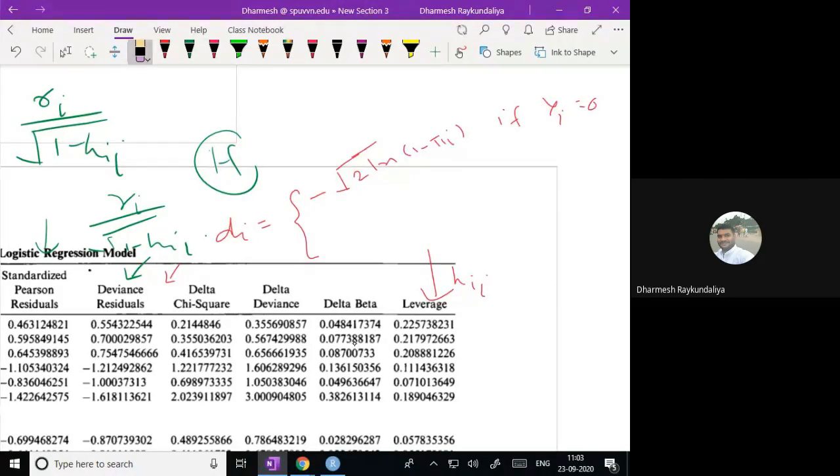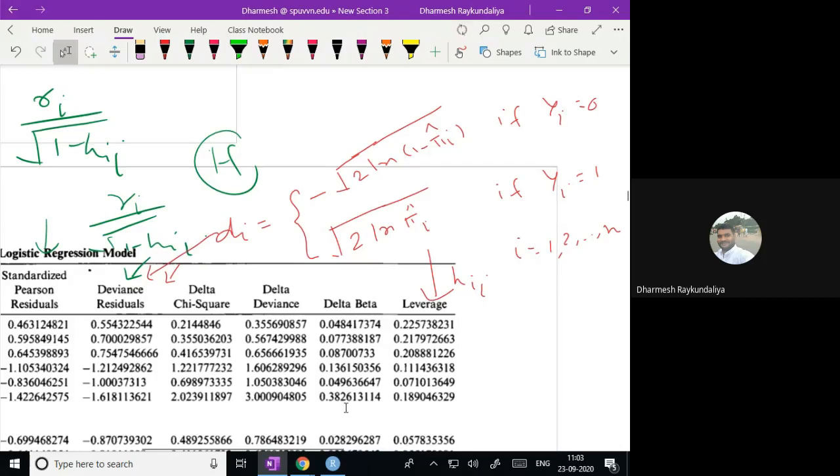And it takes the value square root of 2 ln pi i cap if Yi equal to 1. So based on this, given a value of Yi, you can use this formula, because pi i is the predicted probability for each observation, and you get the deviance residuals.